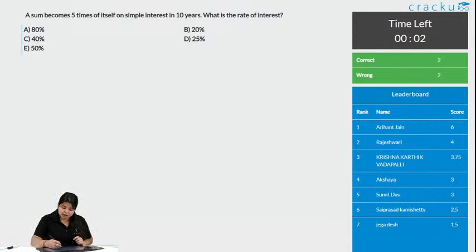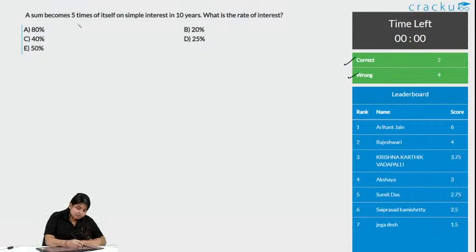Okay, 2 people got this correct and 2 wrong. Four people got this wrong and 2 correct. Okay, this is a very easy question. Venkata Durga Prasad, we will see what the solution for this is. 2 people got this correct and 4 wrong.